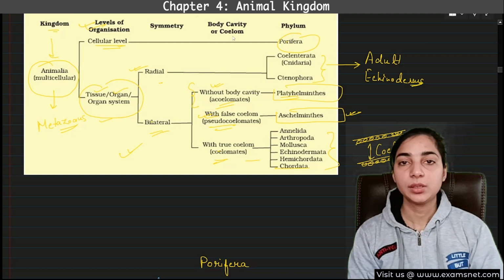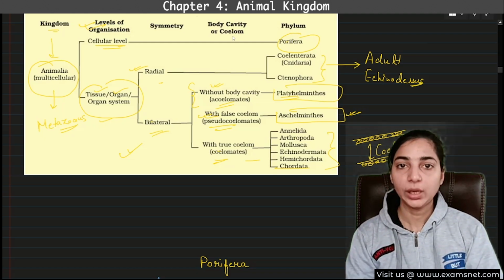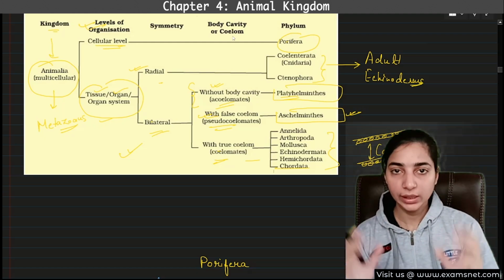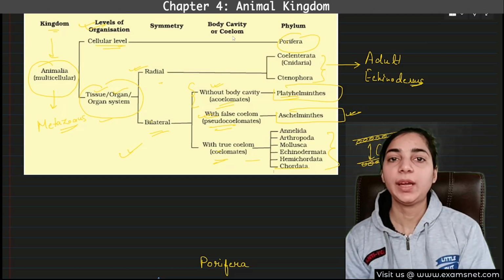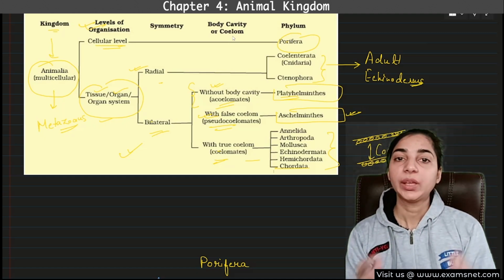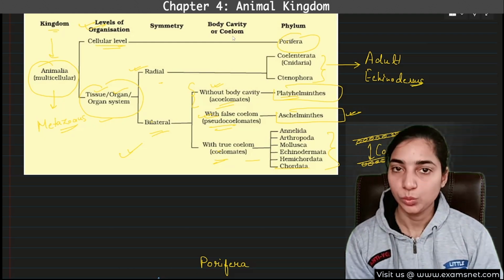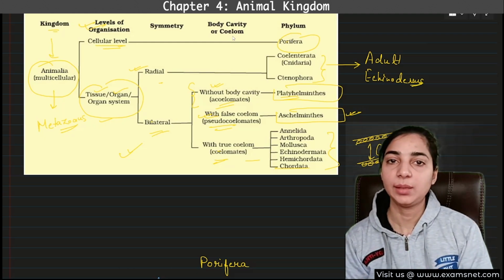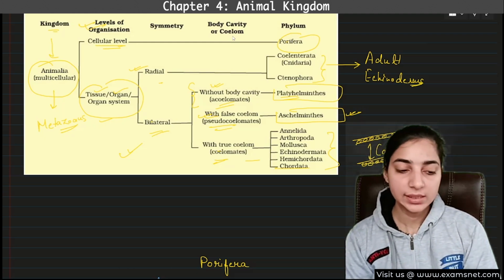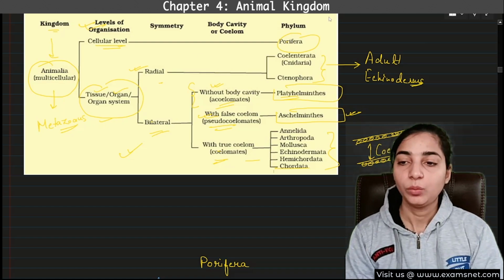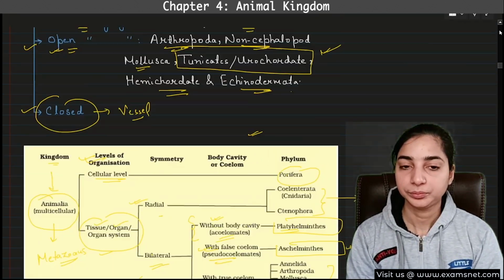So I hope you have understood what are the criteria that we are going to keep in mind while classifying or categorizing the animals. All these things were used, and then we have categorized them into different phyla. Let's revise the phyla again. What are the phyla? Let's come here.